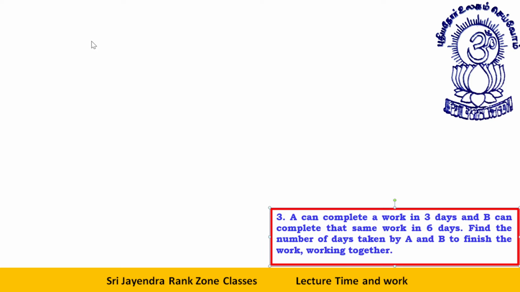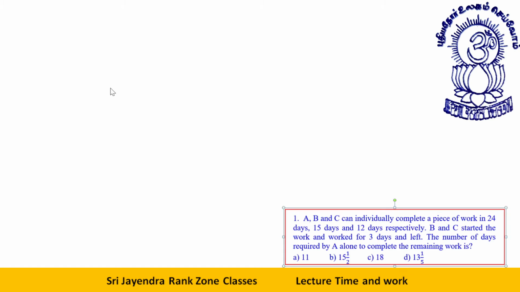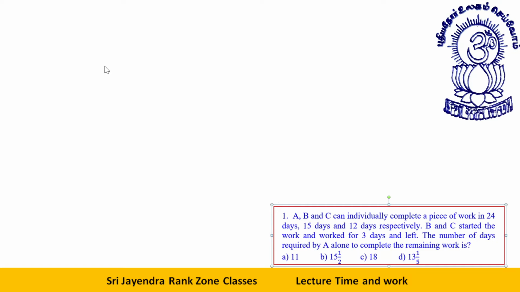Just give me a second to find out the question. Yes, we have reached there, and this is the question. A, B, and C can individually complete a piece of work in 24 days, 15 days, and 12 days, respectively.